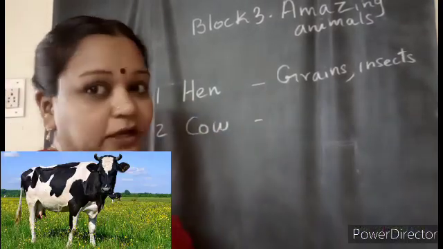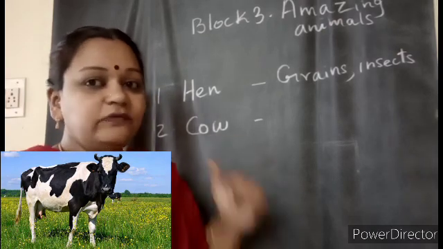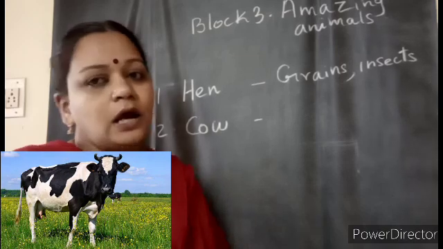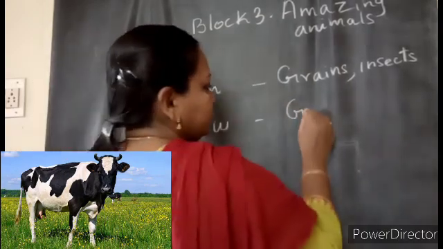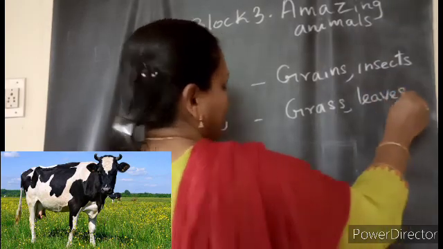And have you all seen a cow, children? You might have seen a cow, right? We learned about so many different types of animals, even farm animals, do you remember? So what does a cow eat? Cows eat grass and leaves, no children? So generally grass and leaves, plants, that is, they eat plants.